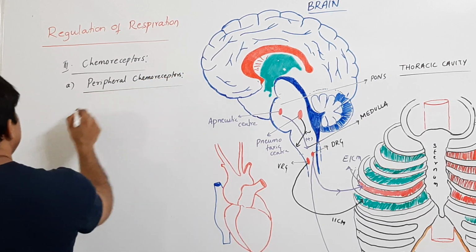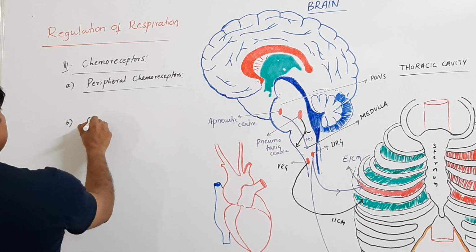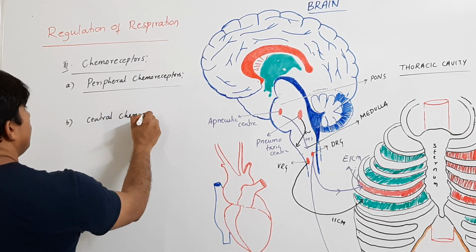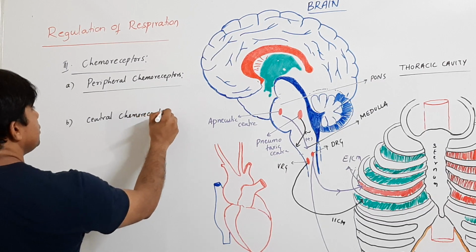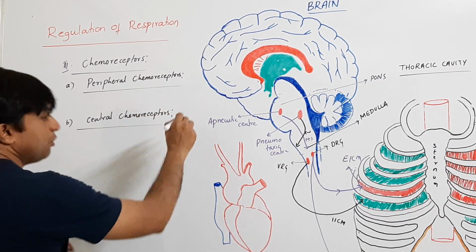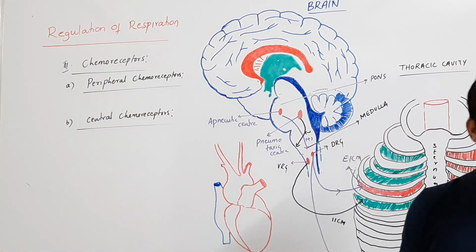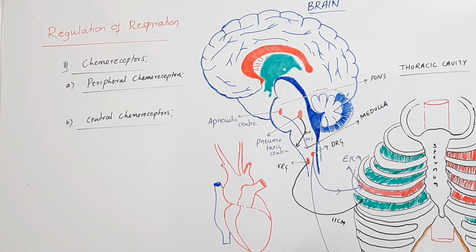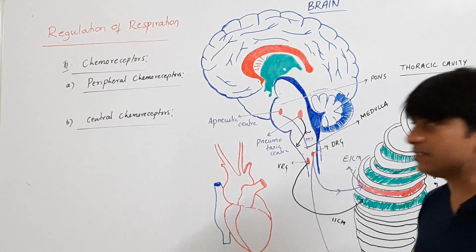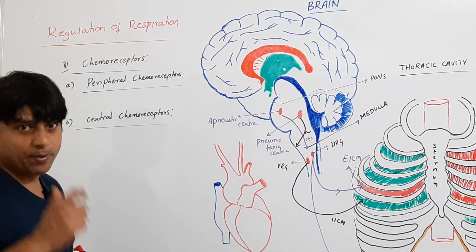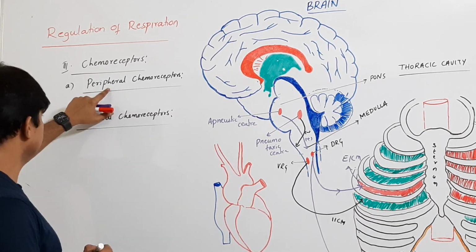Second, we call them central chemoreceptors. So we talk about these two, peripheral chemoreceptors as well as central chemoreceptors. Fine. We find out what are these peripheral chemoreceptors.